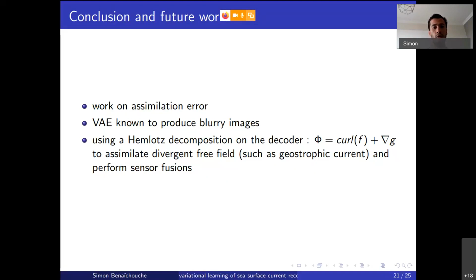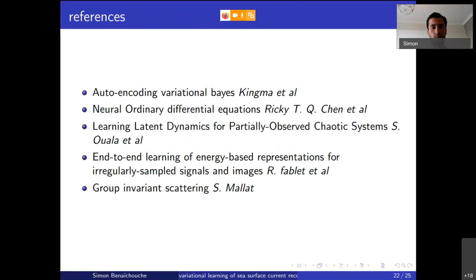And we also would like to consider the possibility to merge sensors, for example, use altimetry and AIS data to compute current velocity fields. So we could compute, for example, the geostrophic part using an n-modes decomposition on a specific network for the altimetry data and the total current, as we have done here with the AIS data.